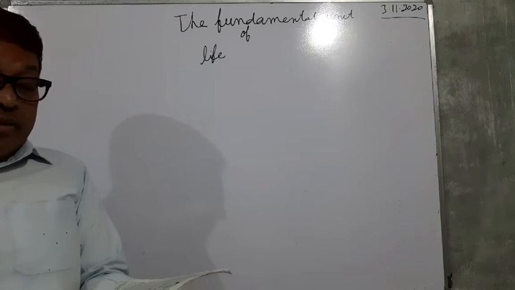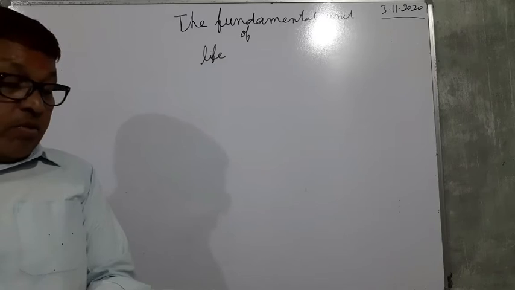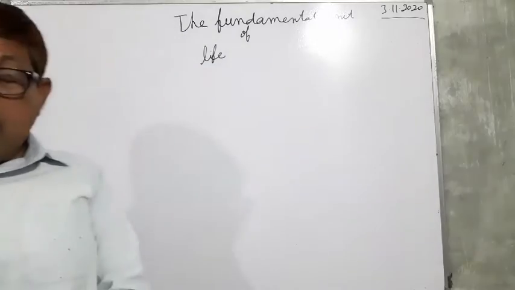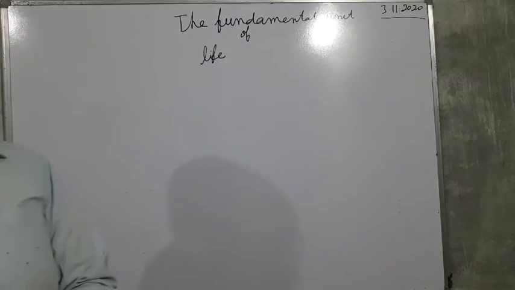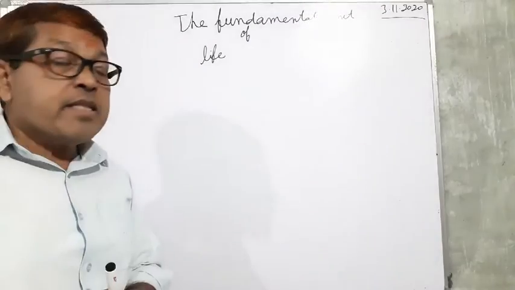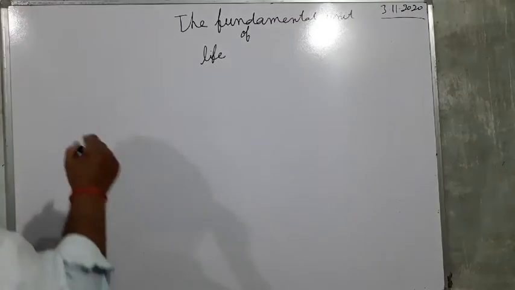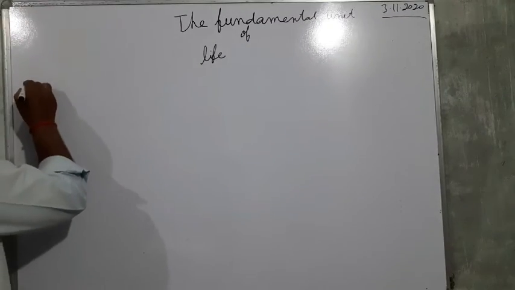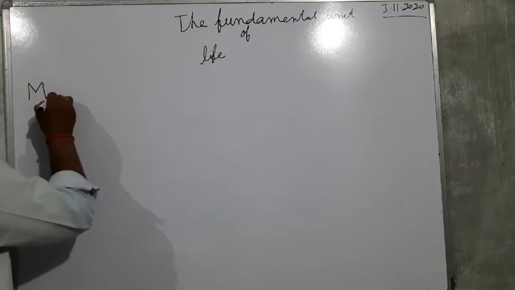So, in this revision, we are going to study once again about the cell organelles. The first one is the mitochondria.